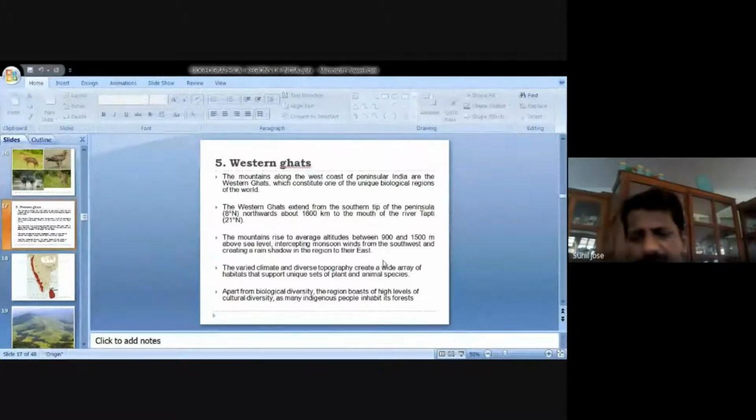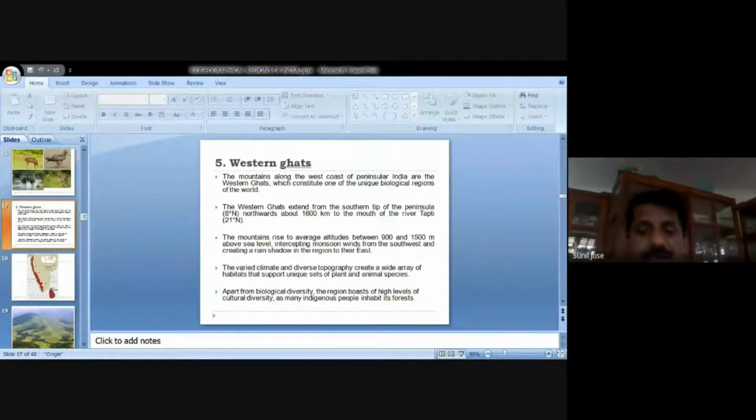This difference in altitude creates a diverse habitat or diverse environment. One important factor promoting species diversity is the diversity of habitat. If the habitat and landscape are diverse, such a habitat will always produce more species, both plants and animals.